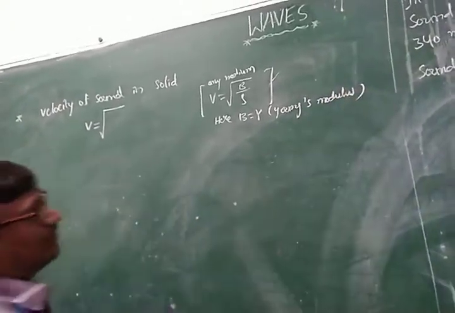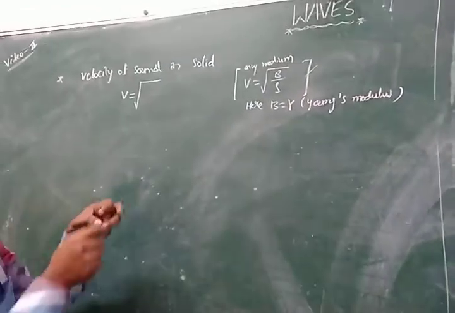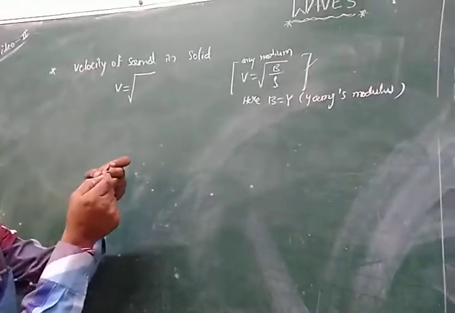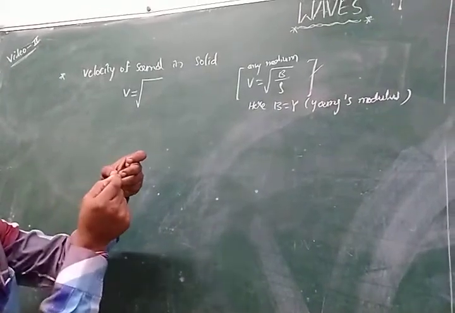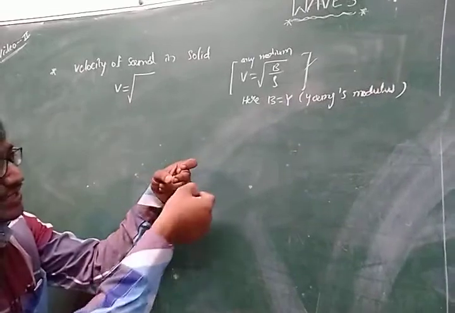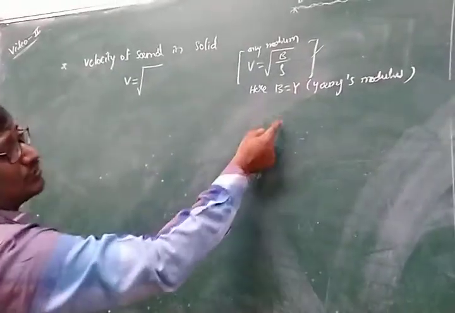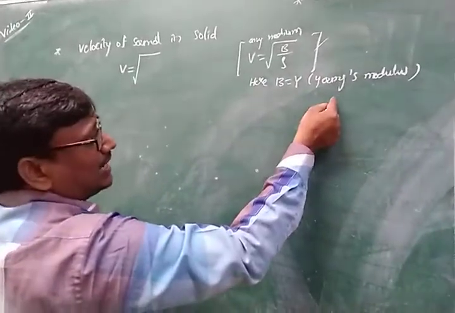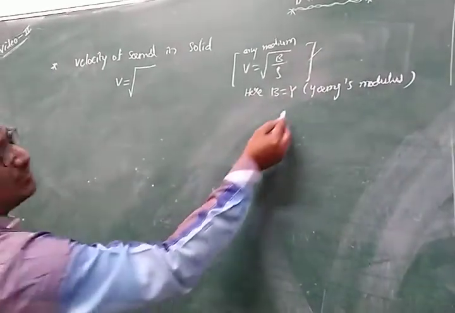For example, when sound is sent in a solid, the particles are vibrating with small elongation, which is nothing but increasing its length. The Young's modulus is nothing but the longitudinal stress divided by the longitudinal strain. That is called the Young's modulus.